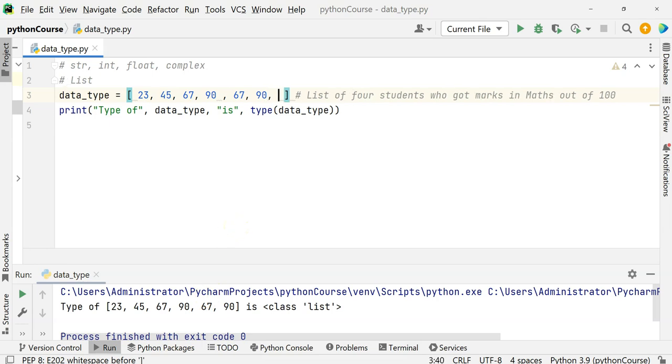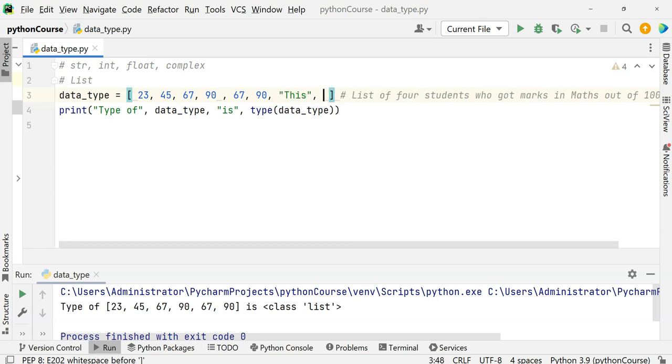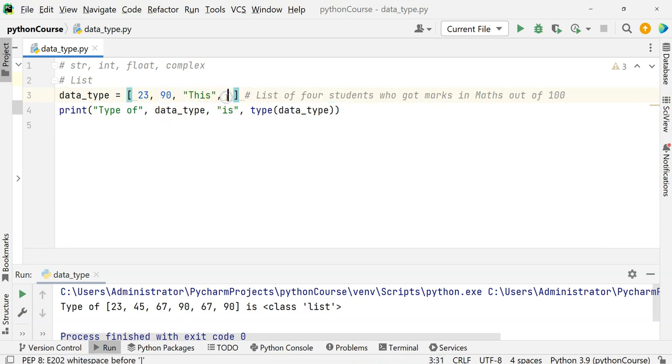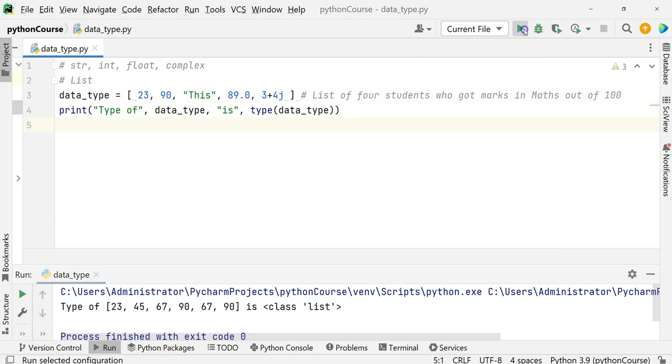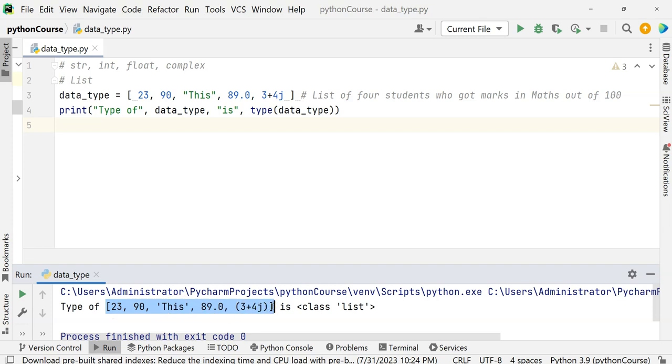What else? Unlike in other programming languages like C and C++, you really cannot have an array of mixed data types. But here you can. Let's say this is a string, and these are numbers. If I say 89.0, this is a float. If I say 3 plus 4j, this is a complex number. So this is all possible in Python. A list can have different data types together.